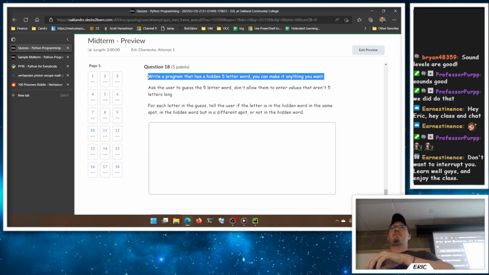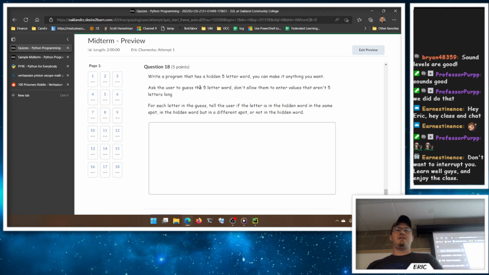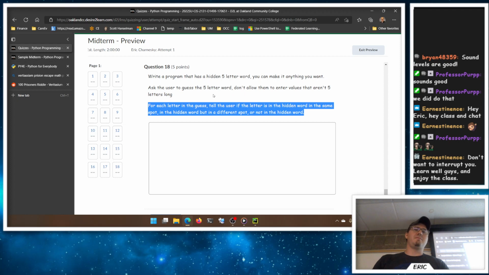And it has to be 5 letters. Yep. They can't guess a 4-letter word. Got to be 5 letters. So too short is wrong. Too long is wrong. Got to be 5. Otherwise, the way that you compare them might be trouble.